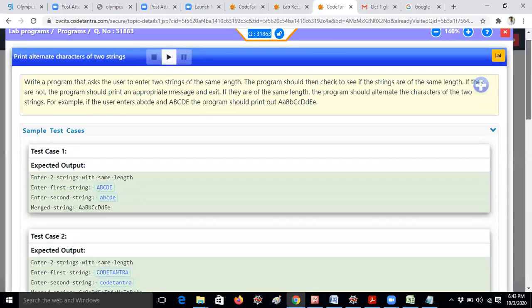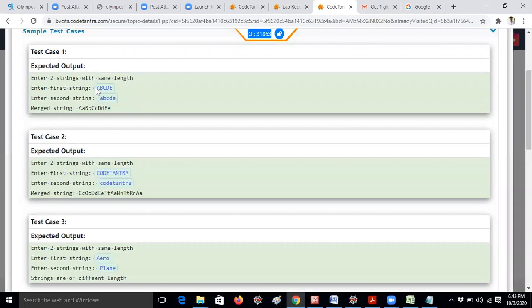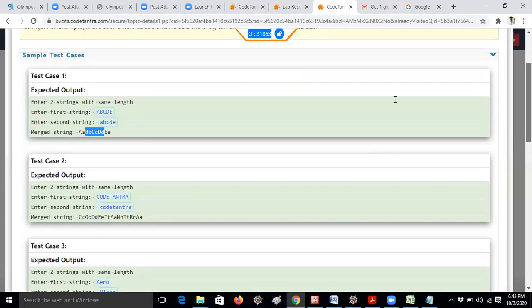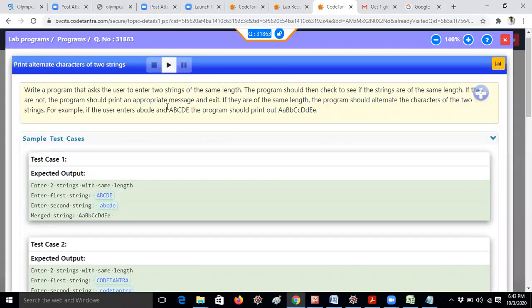So enter the first string, if I am giving ABCD, ABCD like that. Okay. Here it is mentioned that you can enter any string, it is not specified which is the first string and which is the second string. So he has not mentioned anything in the question. That's the reason he clearly mentioned it in the code tantra.